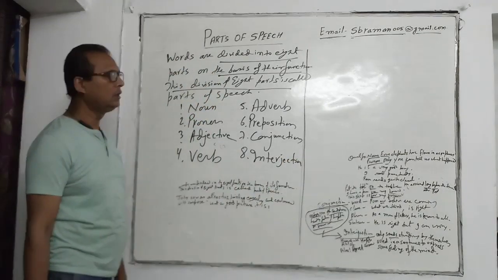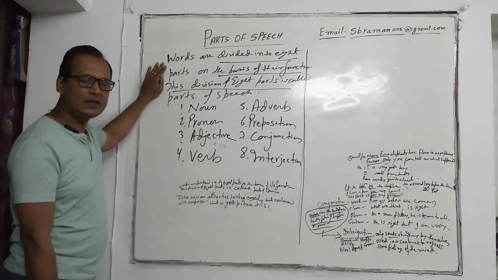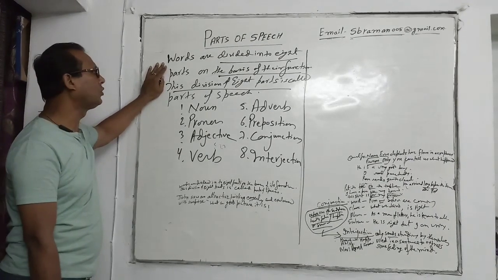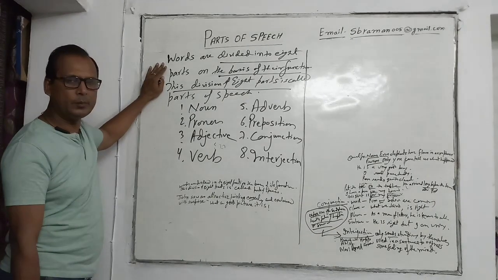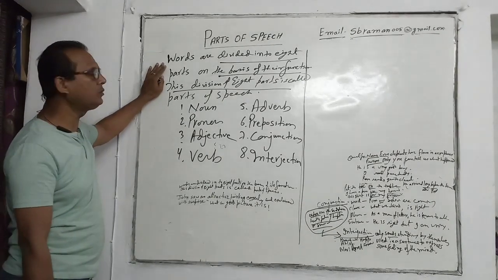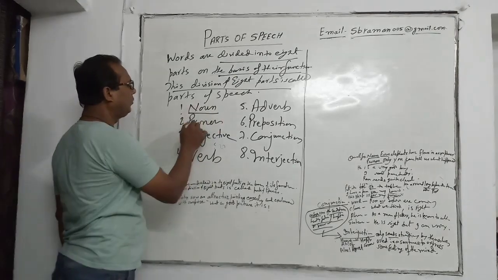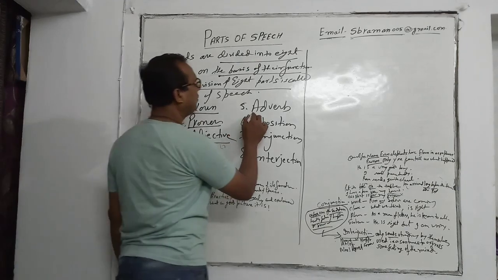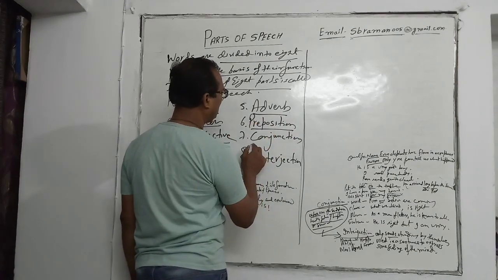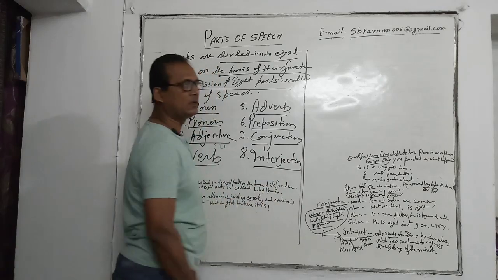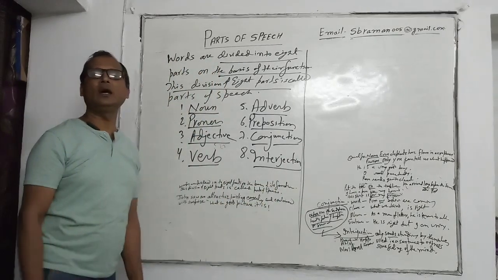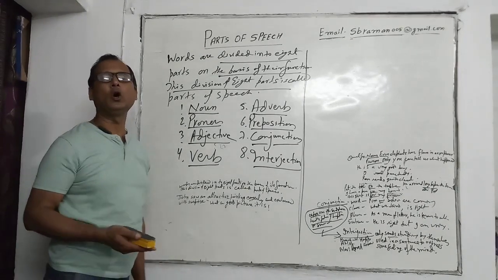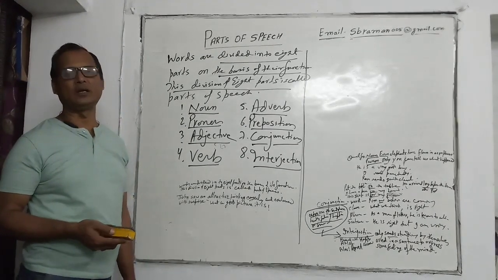So we have seen that words have been divided on the basis of their functions, and this division is called parts of speech. Under parts of speech we have 8 types. Now we are going to take one sentence in which all these 8 parts will come.